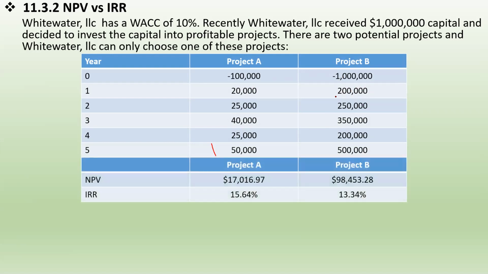And let's calculate the NPV and IRR. I give you the data. We found that for the IRR rule, we choose A because A has a relatively higher IRR.